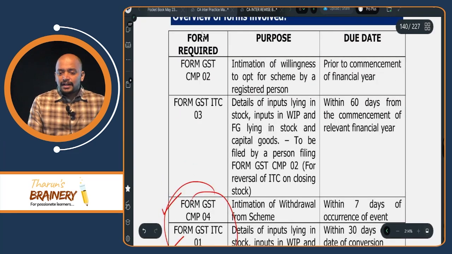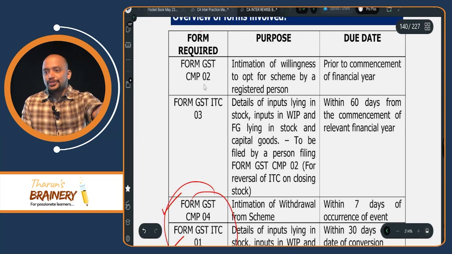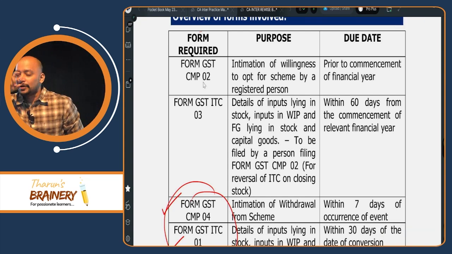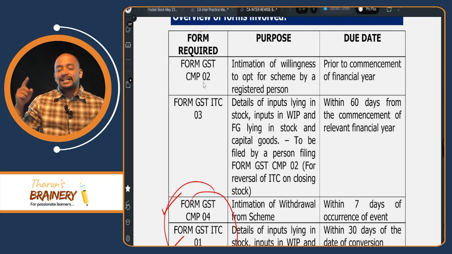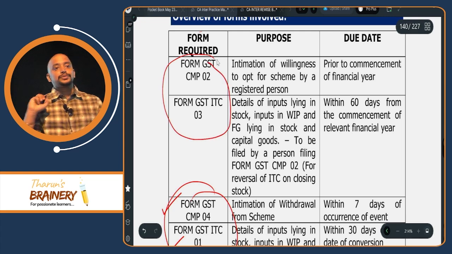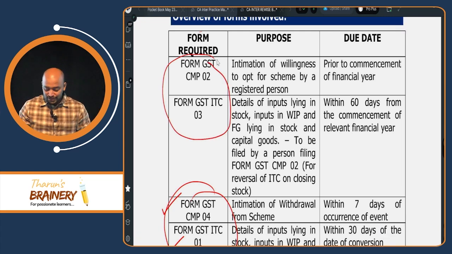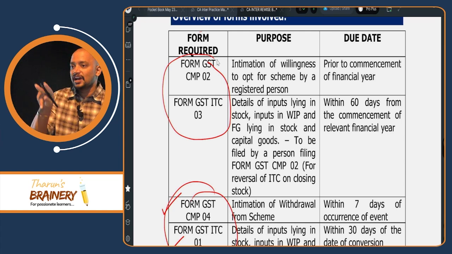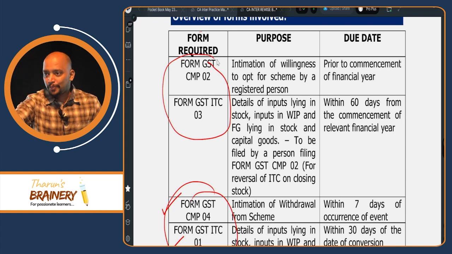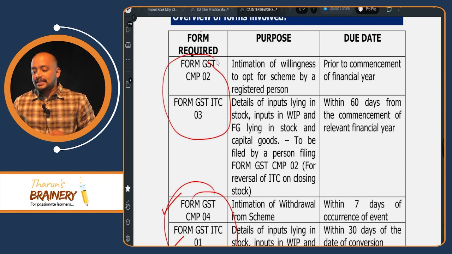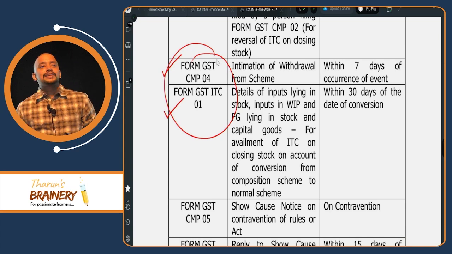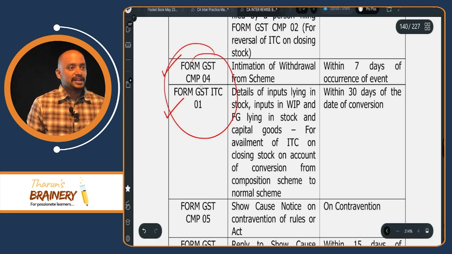Then whenever you go into composition scheme from normal scheme, you need to reverse the ITC on closing stock. Do you remember section 18 subsection 4? For reversal of ITC, we will file one form, that is ITC3. So CMP2 and ITC3 is one combo. Understood? That is, whenever we enter into composition scheme, we need to reverse the ITC, and for reversal of ITC, we need to file ITC3. So CMP2, entry into composition scheme, combination ITC3. Then whenever you are exiting from the composition scheme, CMP4, now you are going into normal scheme, so you will avail the ITC on closing stock, therefore ITC1.